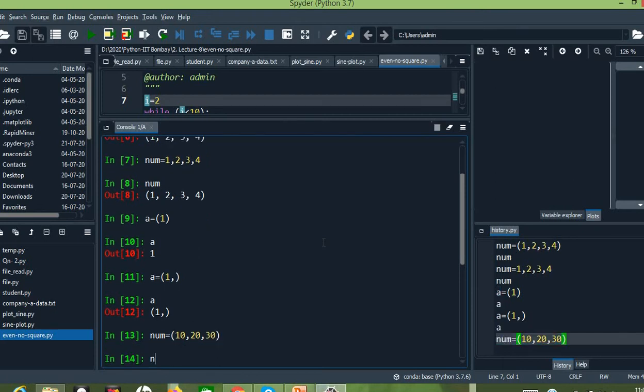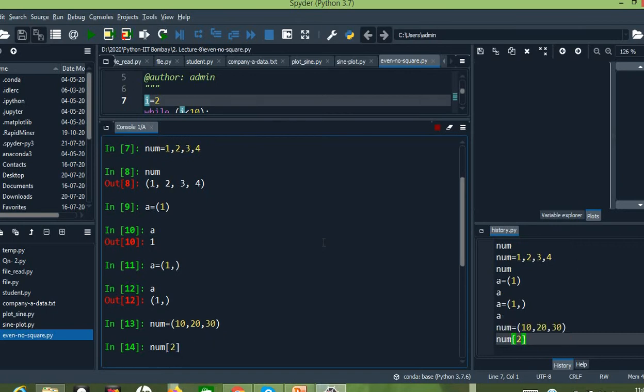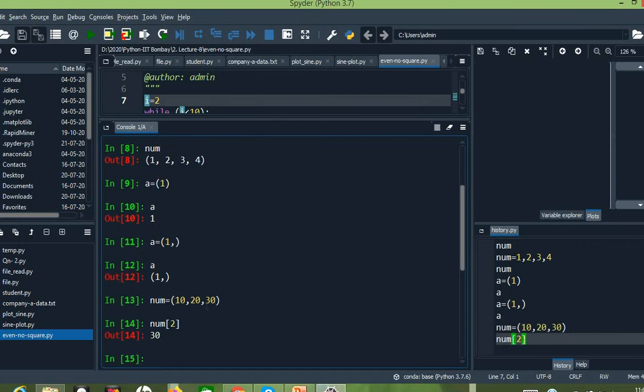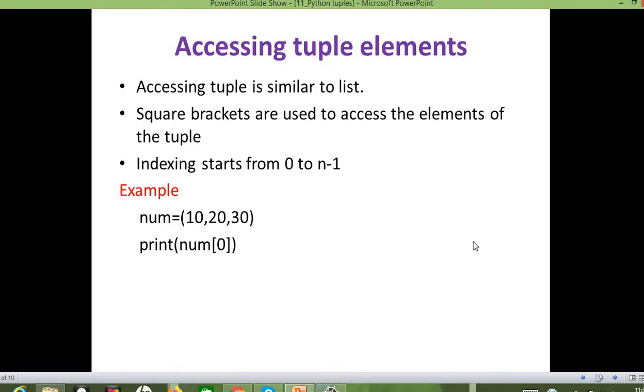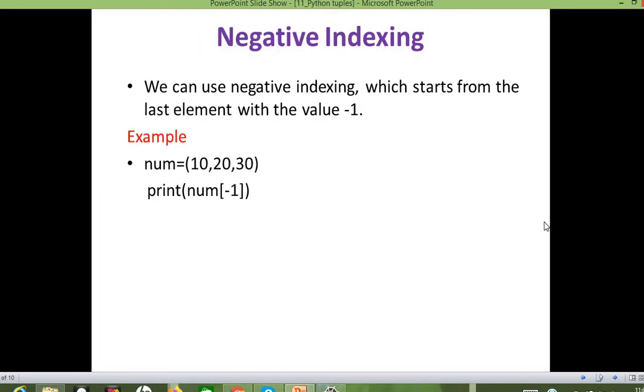So if I give num of 2, in the second index position we have a value 30, which will be printed over here. So this is how we are going to access the tuple elements.